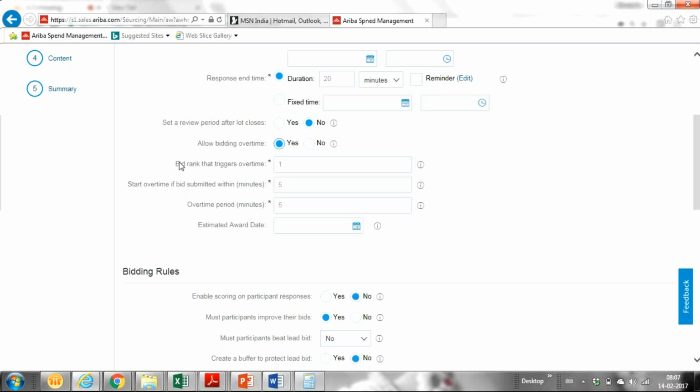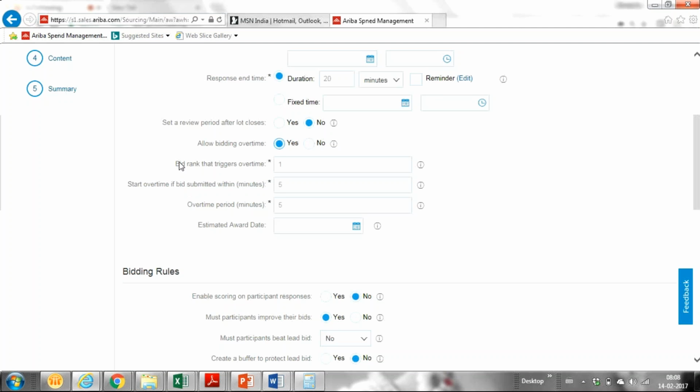The last 5 minutes are remaining. In those last 5 minutes, if any supplier bids less than the first rank bid, the first rank bid being the lowest bid, then the option called allow bidding overtime will automatically trigger to extend the time.